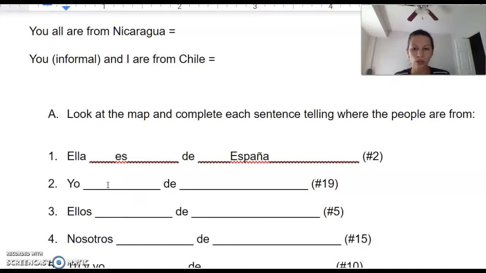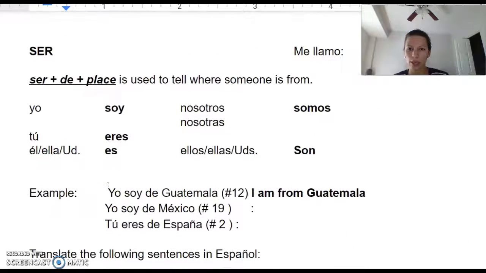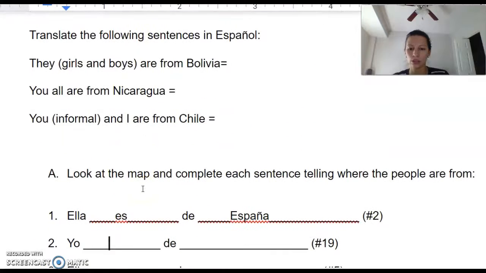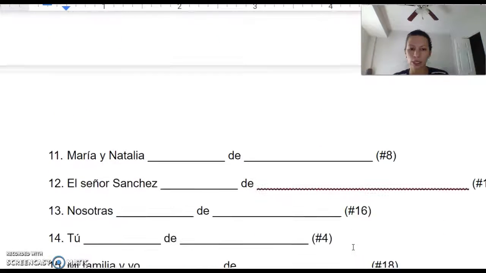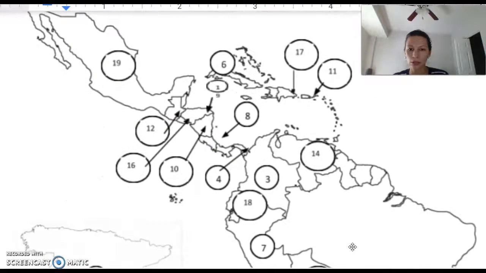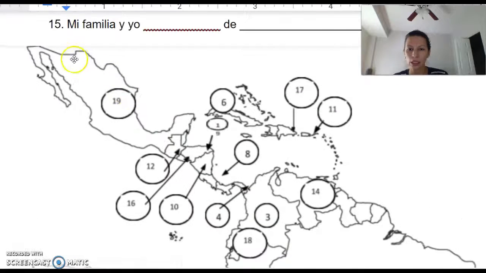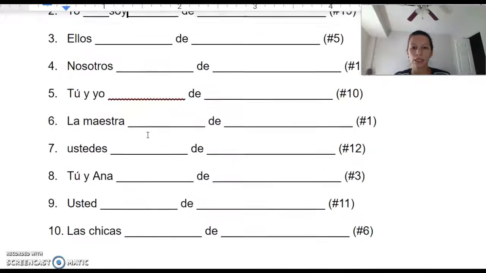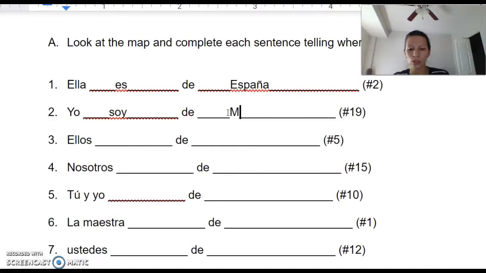So the next one, yo. So it means that you wanna say I am from. So how do you say am? You look up your table here. Am. Soy. So you come back here and type soy. The 19. So again, you look back down for the country. We're gonna look for 19. 19 is this country up top. If you don't know what it is, look at your map. But I can tell you it's Mexico. So you're gonna type Mexico. So now the sentence says, I am from Mexico.